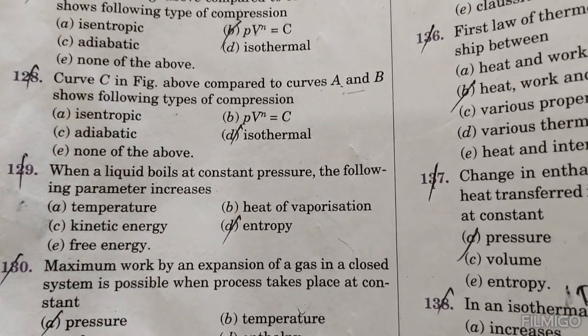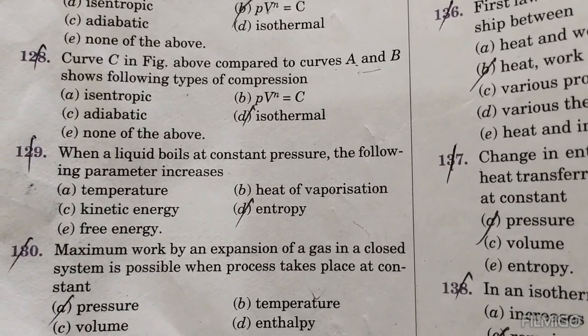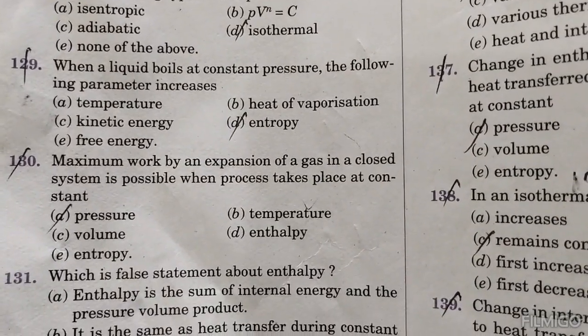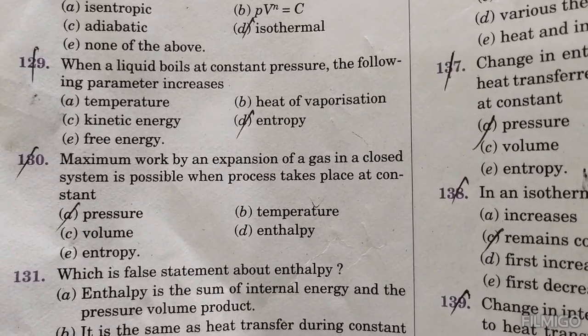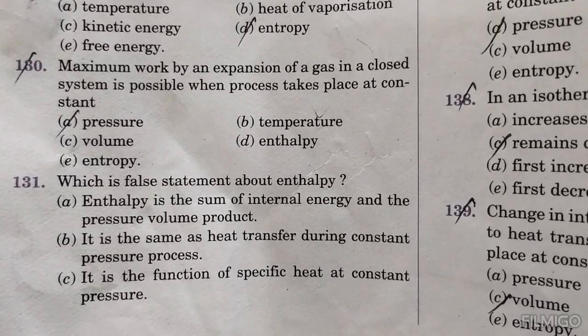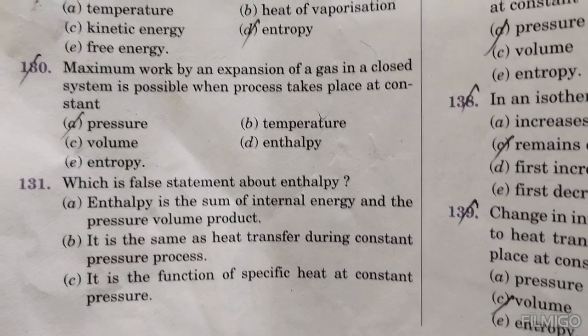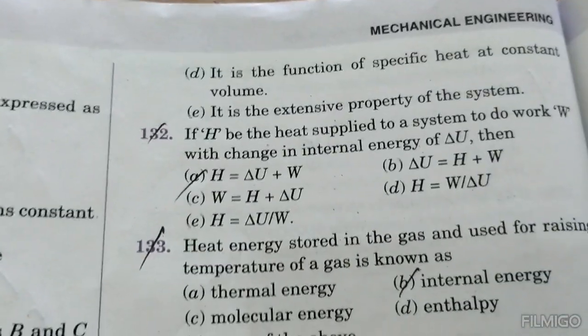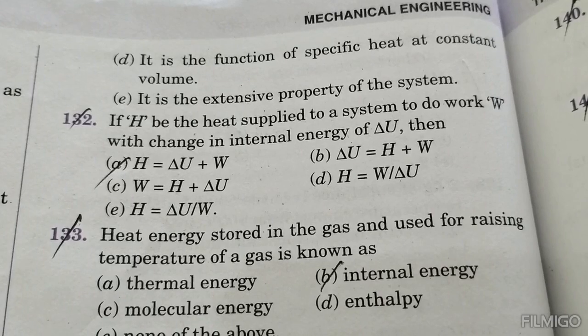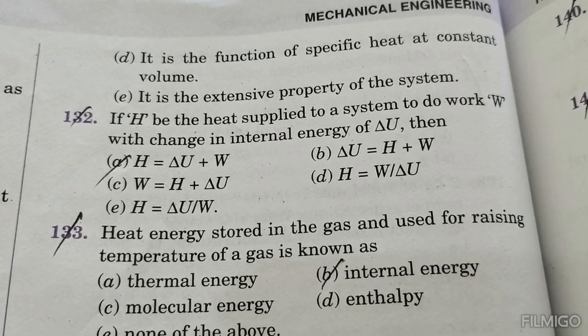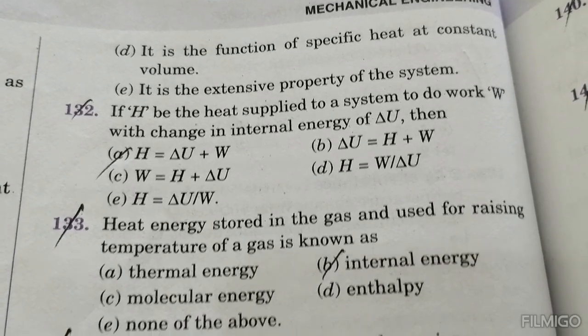When a liquid boils at constant pressure, the parameter that increases is entropy. Maximum work done by an expansion of gas in a closed system is possible when the process takes place at constant pressure. Which is the false statement about enthalpy? Next, 132: if H is the heat supplied to a system to do work W with change in internal energy dU, then H equals dU plus W.